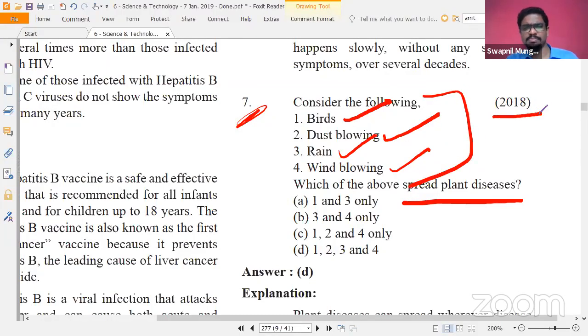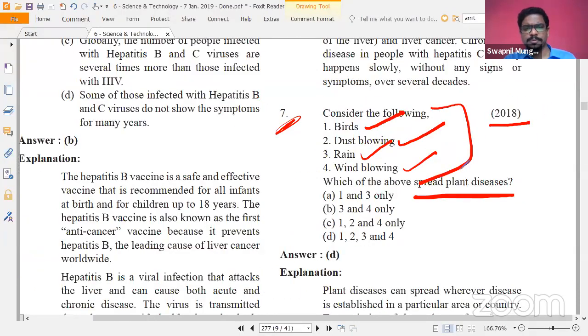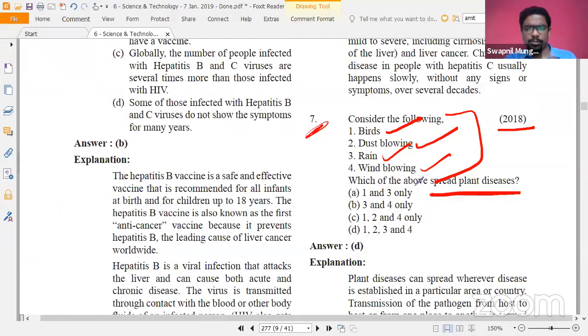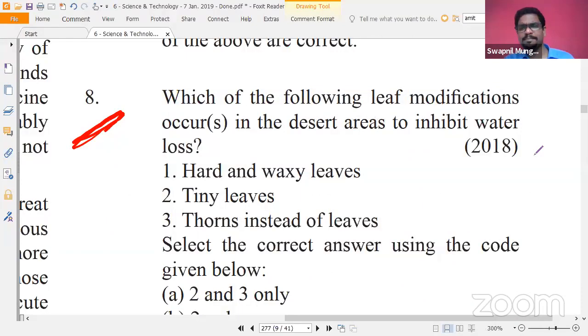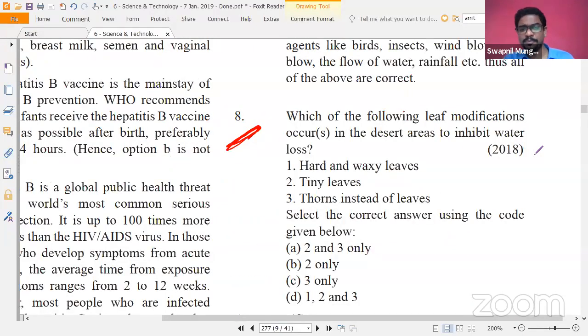So that was a very simplistic thing actually. So all of the above is the correct answer for that. This is a very simple question. I would be amazed if some of you answer this question wrongly or make any kind of mistake. Everyone has read that in basic science books of the state board as well as NCERTs.